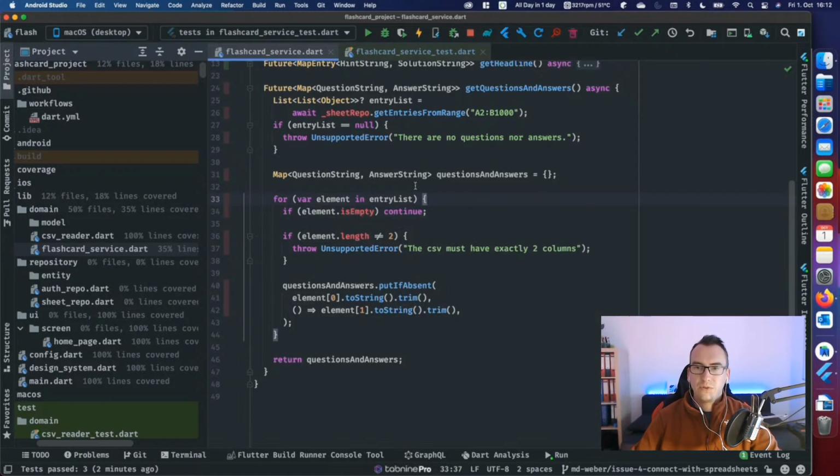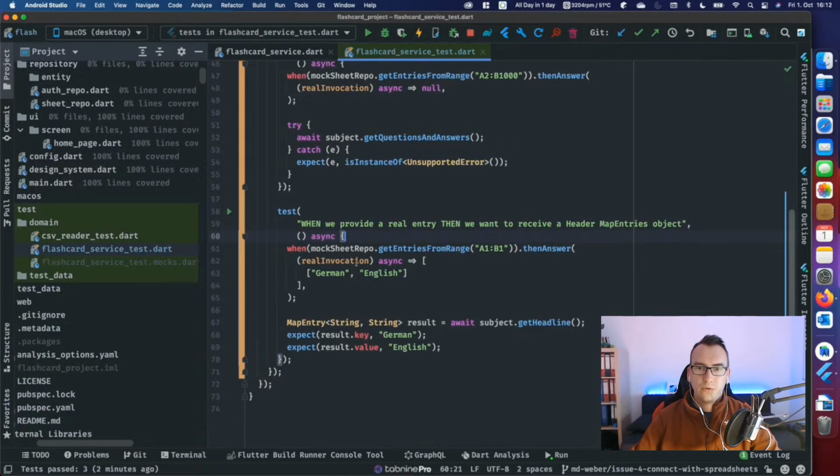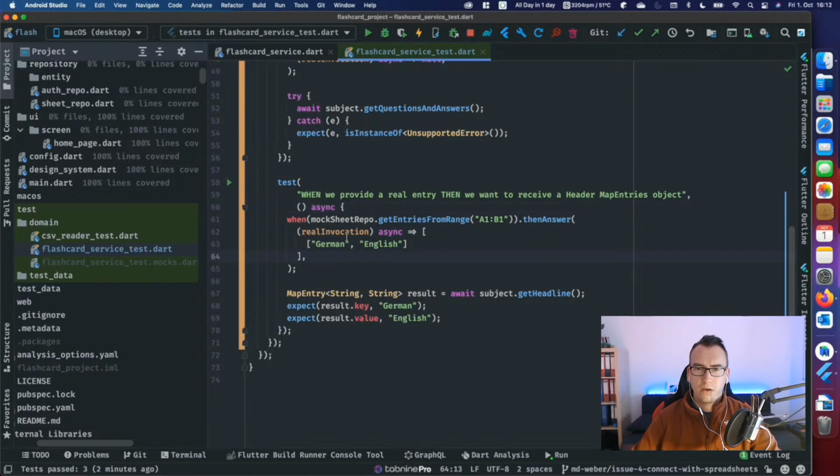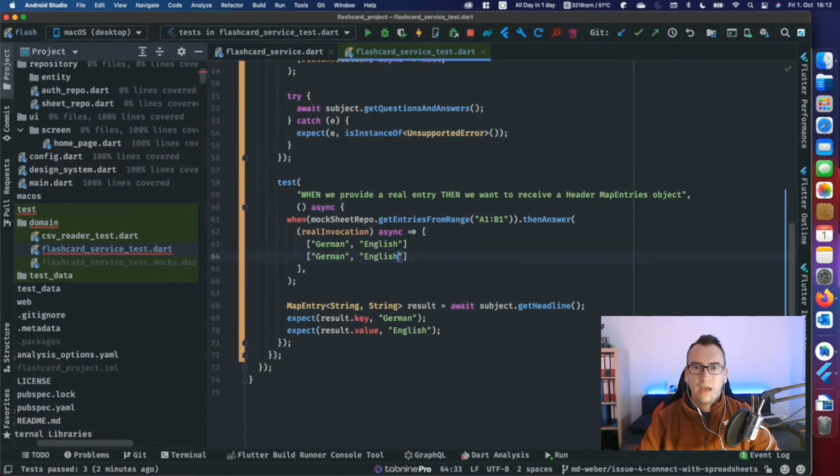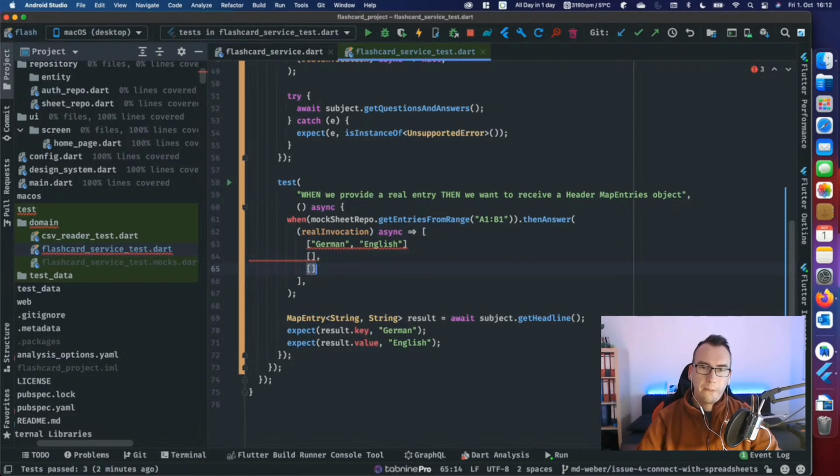So now we have to do the same thing. We have to test that this thing is at least called once. So how can we do that in our test? We can give some invocations, and one of these elements in between is empty.